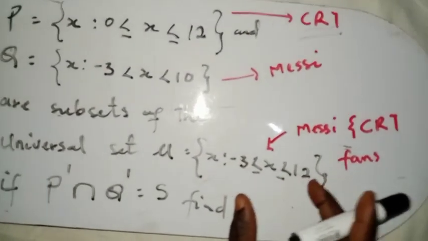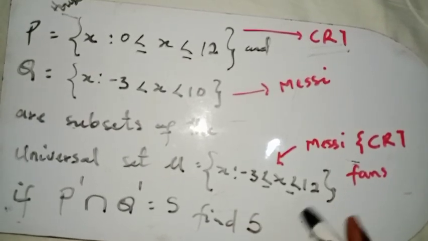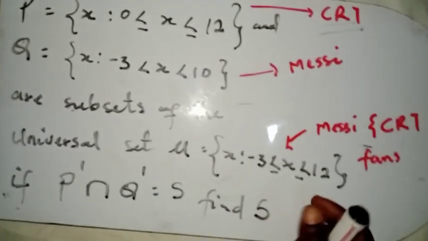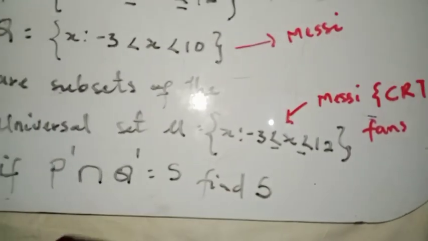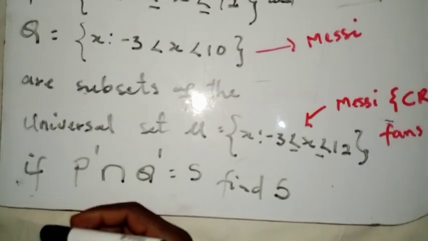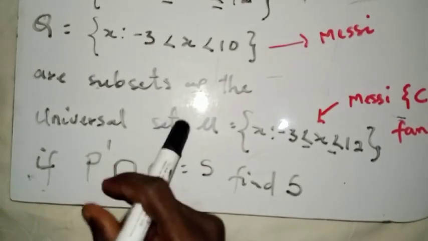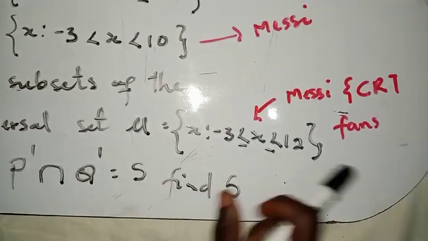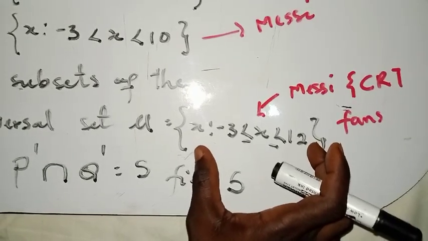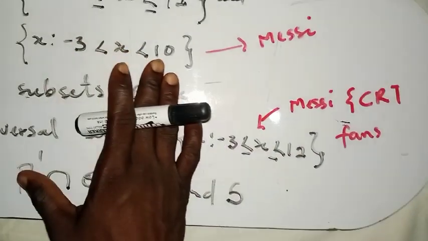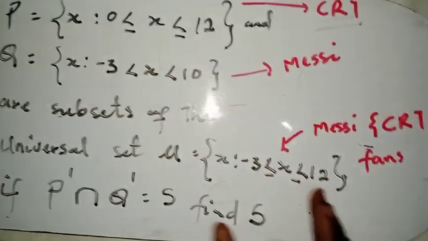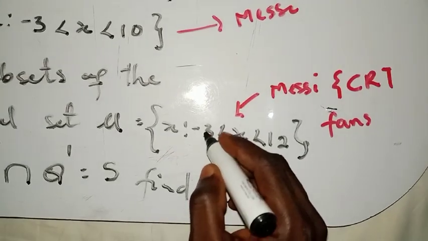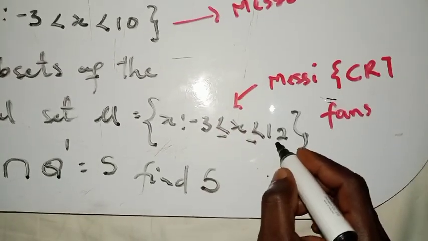Your first step in solving this question is to make sure that you list all the people falling within each category. Now let's hear the technical terms behind it. Something we call the universal set is where we are picking everything from. These are football fans, where Lionel Messi's and Cristiano Ronaldo's fans are coming from. You need to know how to read these things. This is starting from -3 and ending at 12.